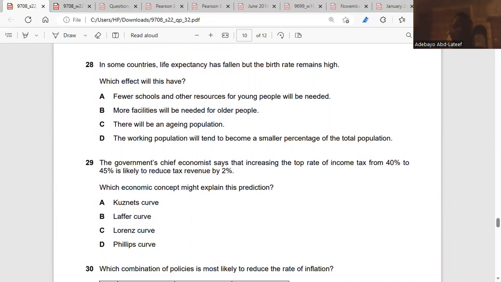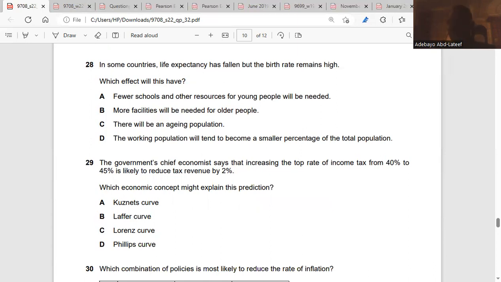28. In some countries, life expectancy has fallen, but the birth rate remains high, which effect will this have? The working population tends to become a smaller part. Here, they said, if you talk about life expectancy has fallen, but the birth rate remains as high as possible, it means they are calculating the working population away from the total population.